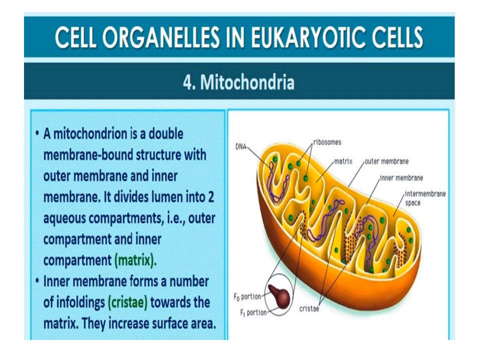Each mitochondrion is a double membrane-bound structure with the outer membrane and the inner membrane dividing its lumen distinctly into two aqueous compartments, that is, the outer compartment and the inner compartment. The inner compartment is called the matrix. The inner membrane forms a number of infoldings called cristae towards the matrix. The cristae increase the surface area.